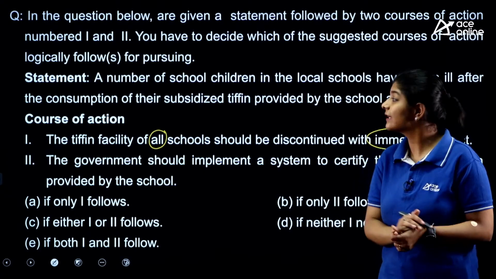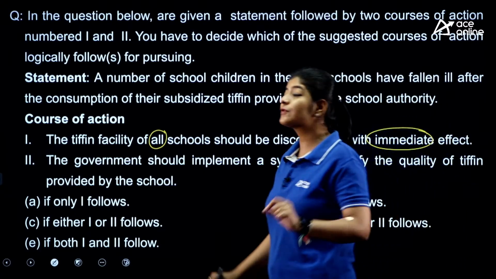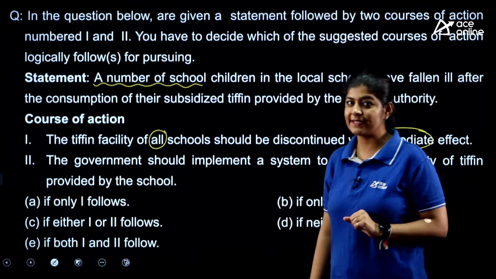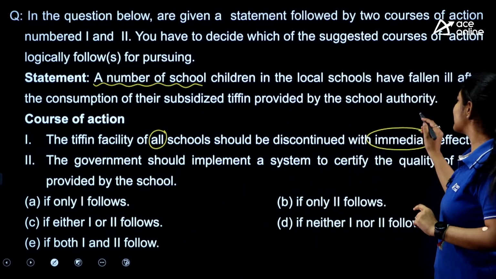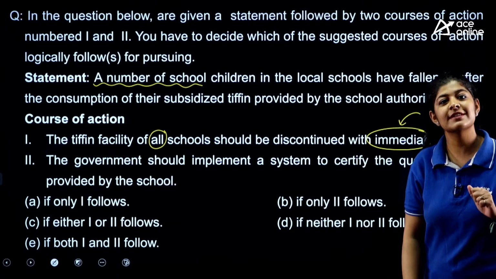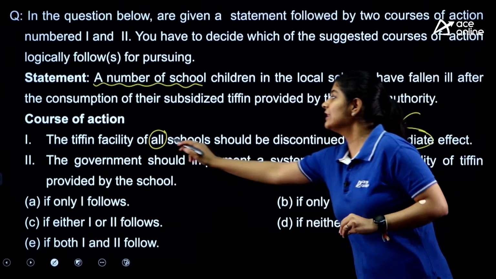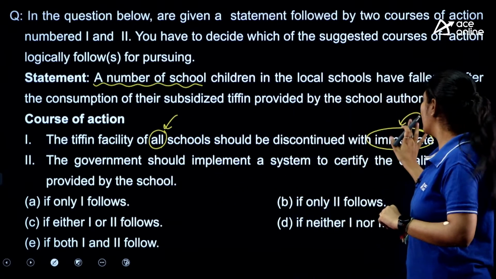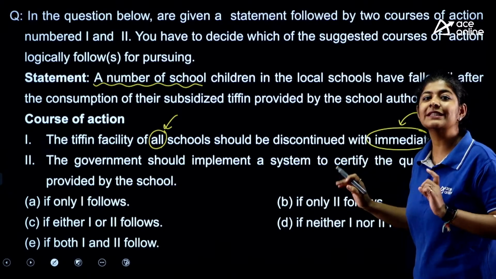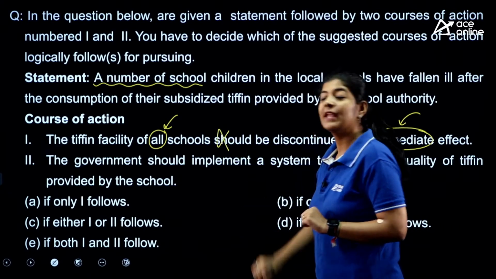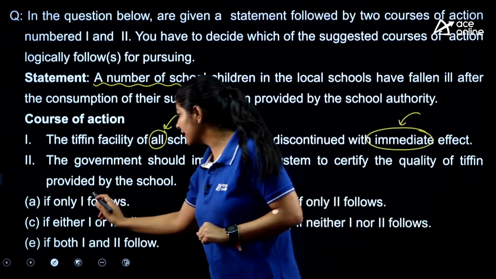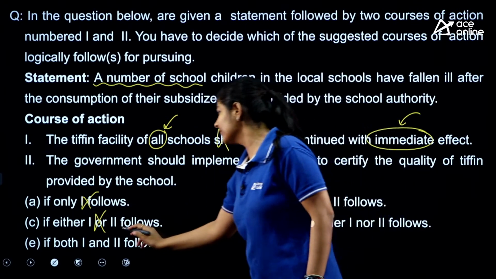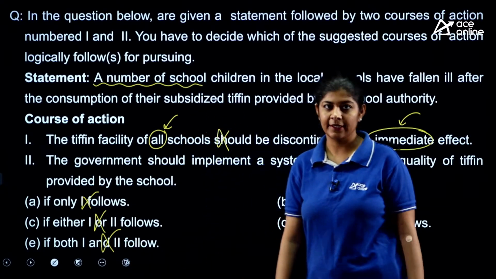नहीं, ऐसा नहीं कर सकते। पहली बात तो यहाँ पे a number of schools दिए गए हैं, ये नहीं बोला गया है कि सारे के सारे स्कूल्स में ऐसी सिचुएशन आई है, और इमीडिएट बेसिस पे तो हम वैसे भी ये सारी चीजें नहीं कर सकते। So because of these two words, specifically because of this word and along with the use of immediate, this course of action is eliminated. If this one is eliminated, option number A is eliminated, option number C is eliminated, and at the same time option number E is also eliminated, right?